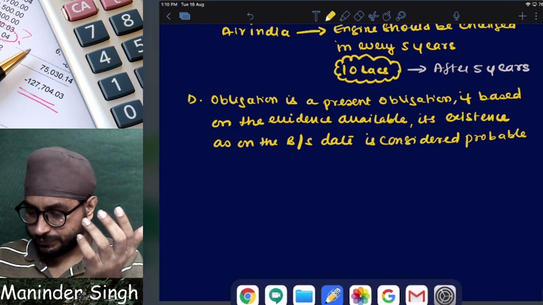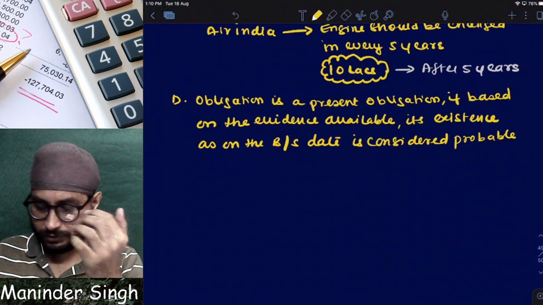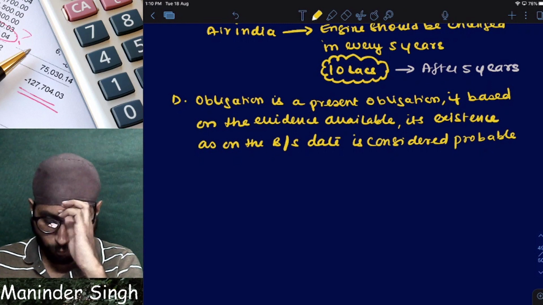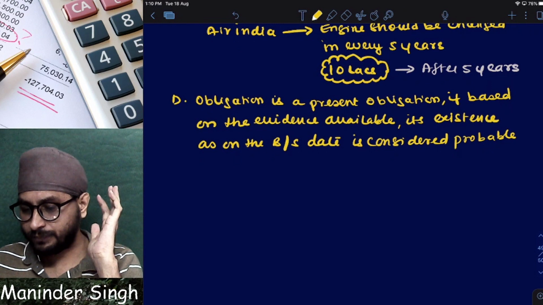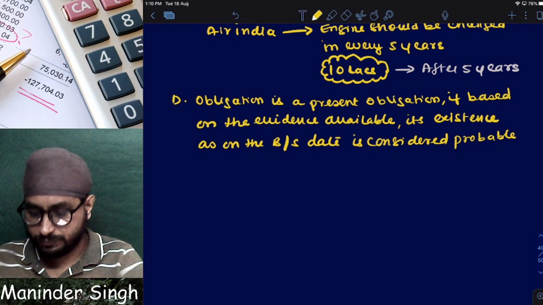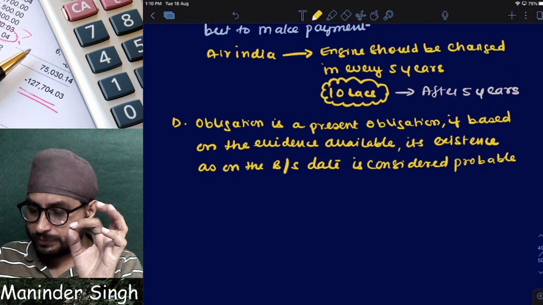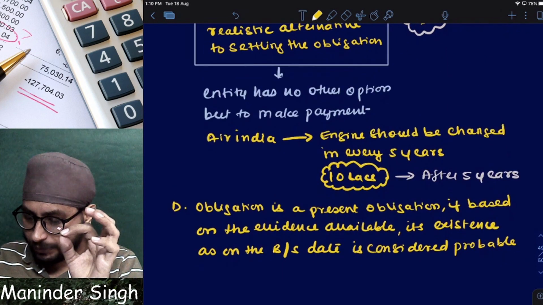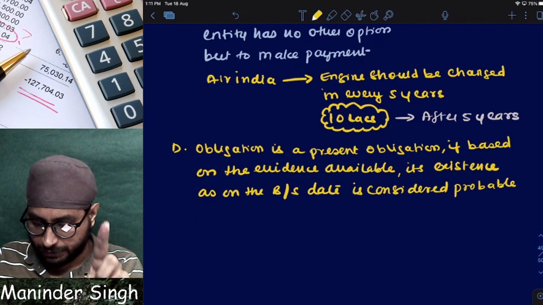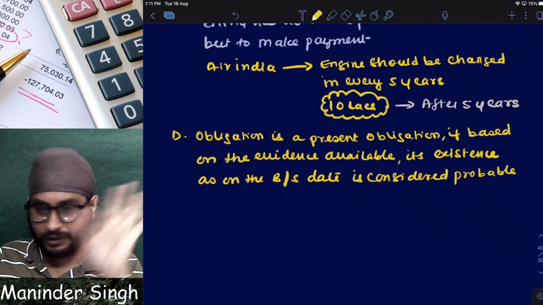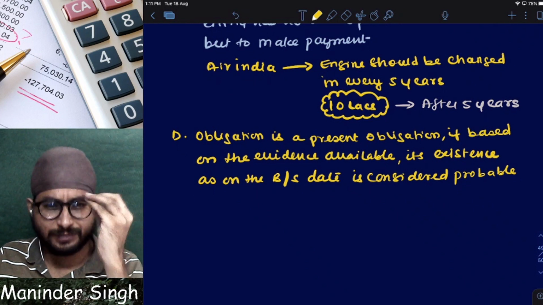Now what is this? One after the other we are seeing definitions. That is why I told this is the most difficult and confusing standard. If you are able to understand, khatam. You cannot fail in accounts. What is a present obligation? Obligation is a present obligation if based on the evidence available on the balance sheet date.